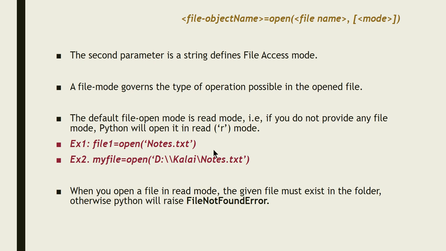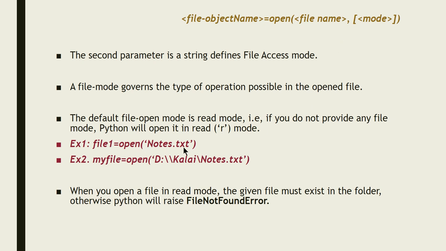This is totally valid. Here I didn't specify the path. If you do not specify the path, it will search for the file in the current folder, that is the folder in which the Python program resides. And the second parameter I didn't specify, so by default it will take it as read mode.